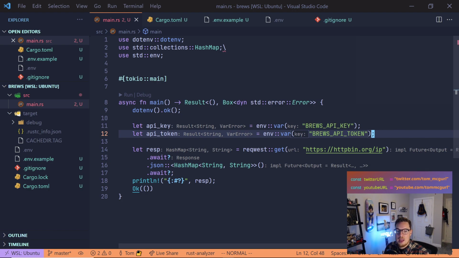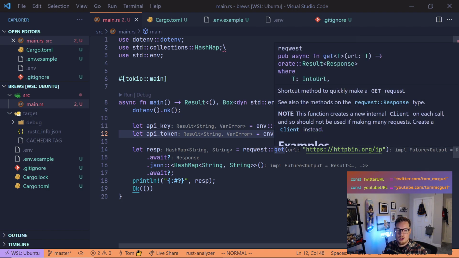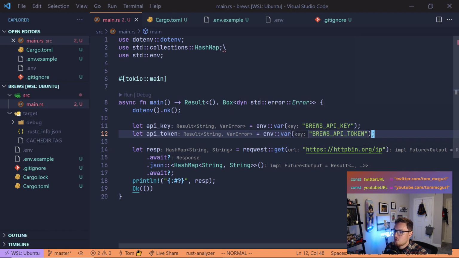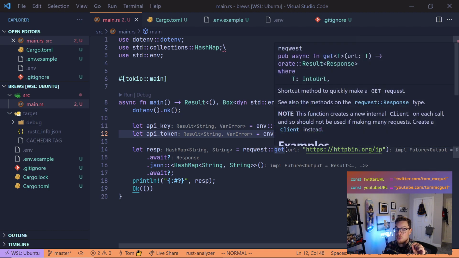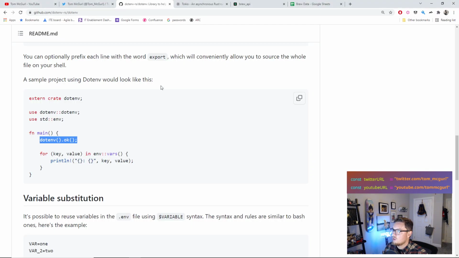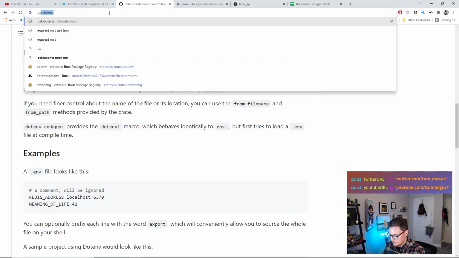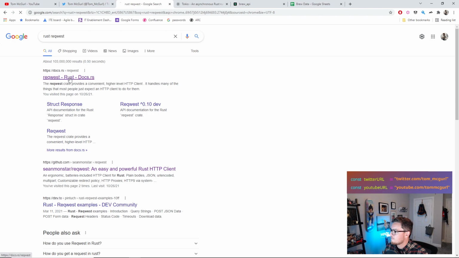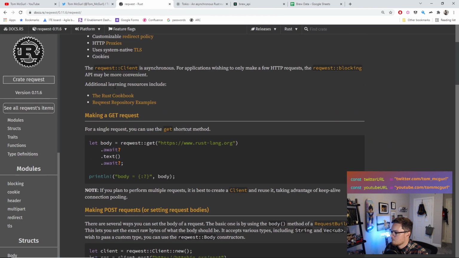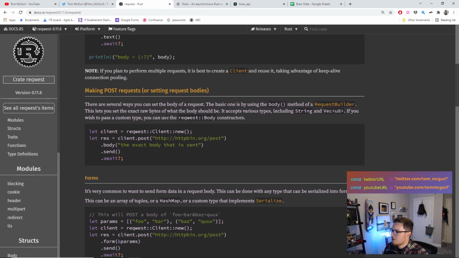Okay, so anyway, now we have our API token. And now what we need to do is change a few things here. So first off, we can't use just the standard request.get, and that's because we need to provide headers. So we're going to have to change this a bit, and I'll show you how I figured that out. Let me go back to request. So here's the .get. Here's client.